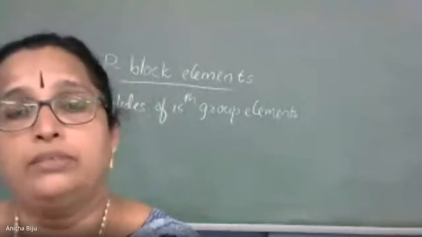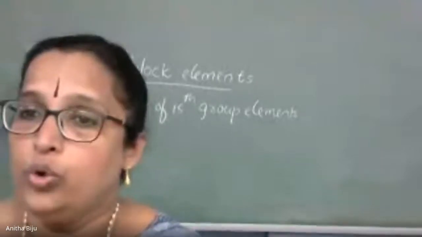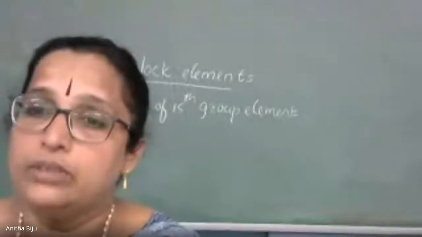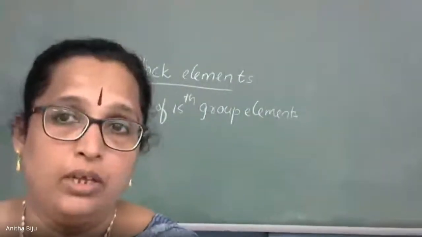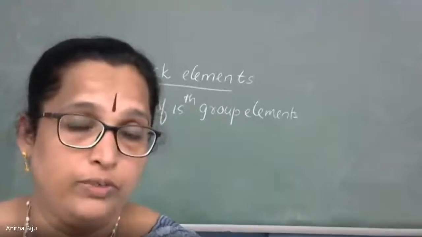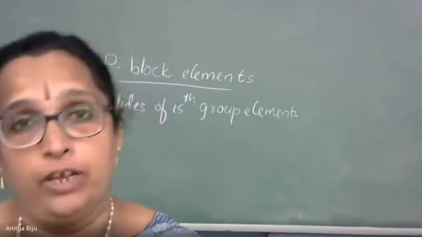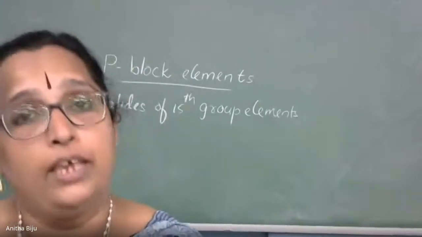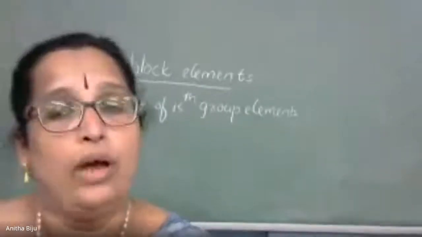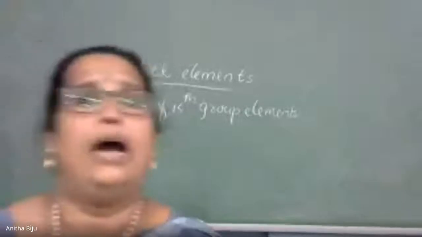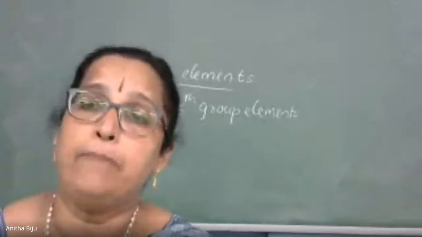Suppose we are comparing fluorides. Fluorine reacts with nitrogen, forming nitrogen fluoride. Phosphorus reacts with fluorine, forming phosphorus fluoride. So PF3 and PF5 are possible. Which is more covalent? PF5 is more covalent than PF3. So this is the point related to halides. This is all about that. And the next is the general reaction, reaction with the metals.